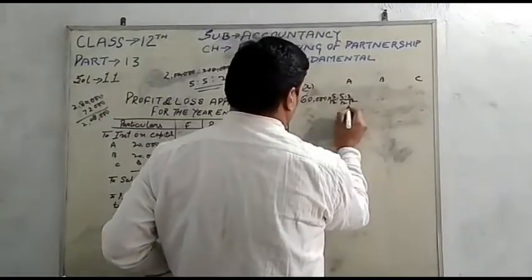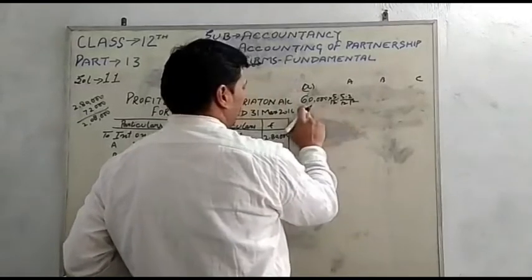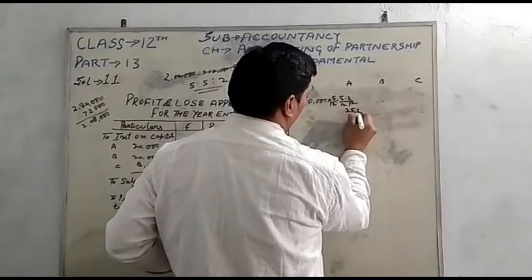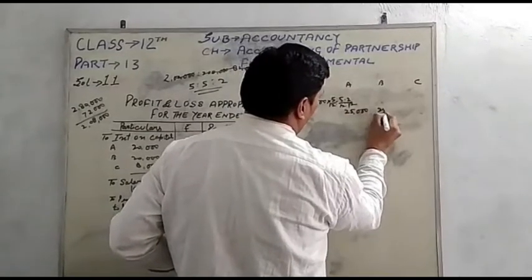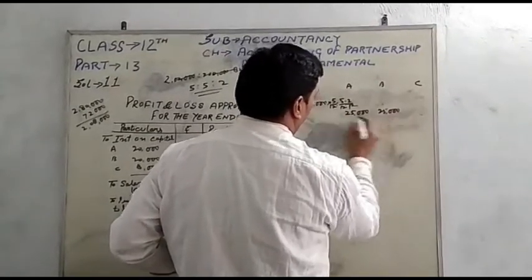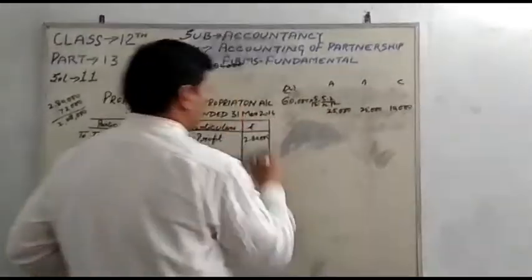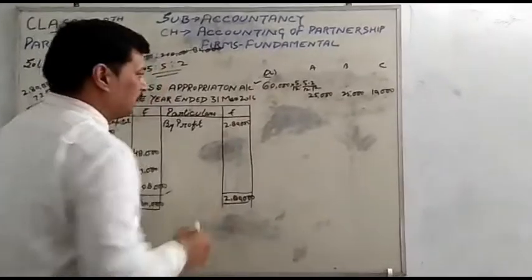So 5 divided by 12, 5 divided by 12, and 2 divided by 12 of 60,000. First is 25,000, second is the same 25,000, and C is 10,000. This point is clear. Next for B.